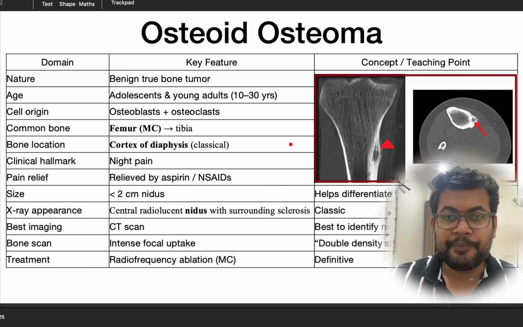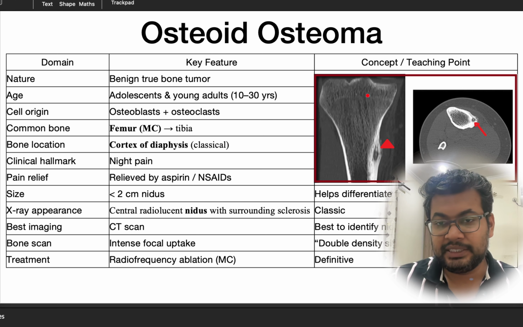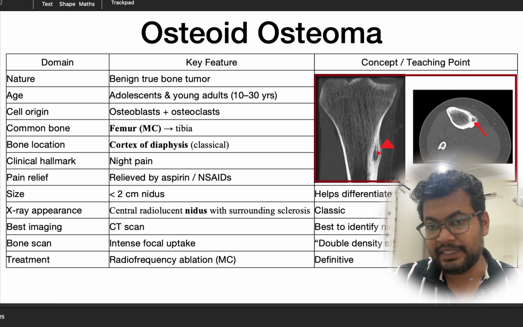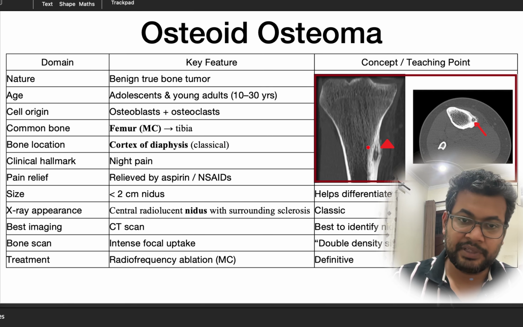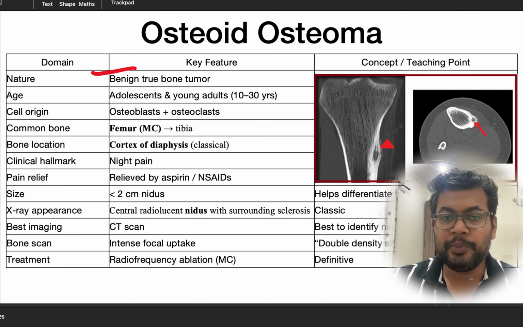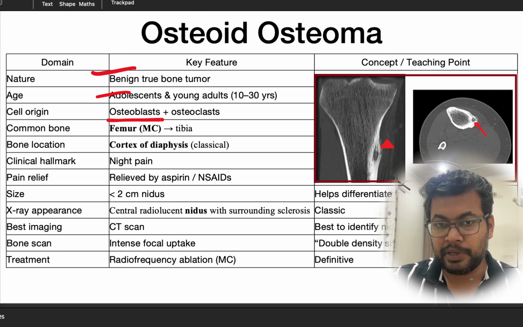Then we have an osteoid osteoma. We can see this is a tibia and this is a cortex, and we can see a lytic lesion surrounded by a sclerotic lesion. So lysis surrounded by the sclerotic lesion, this is how it appears on the X-ray. This is a benign tumor, and it is usually seen in the 10 to 30 years age group. The cell of origin is an osteoblast.